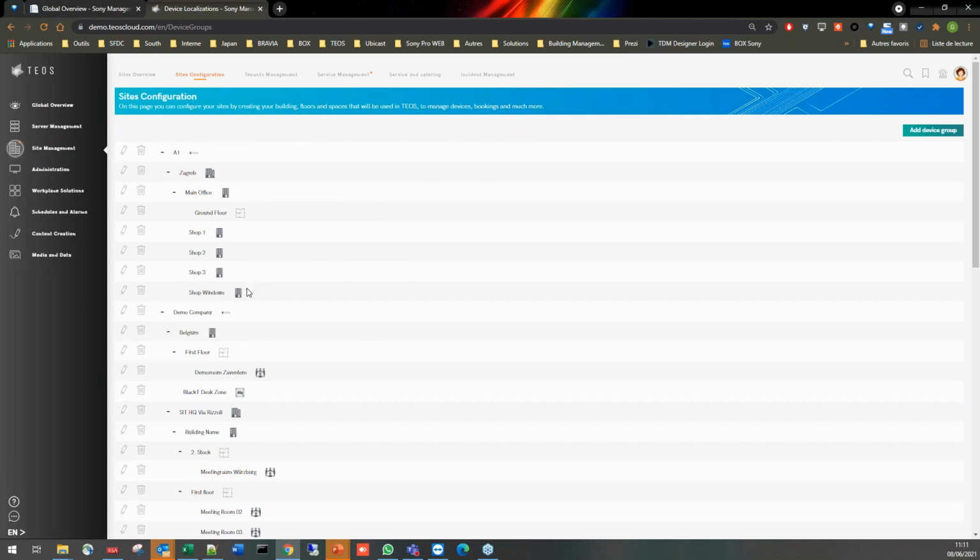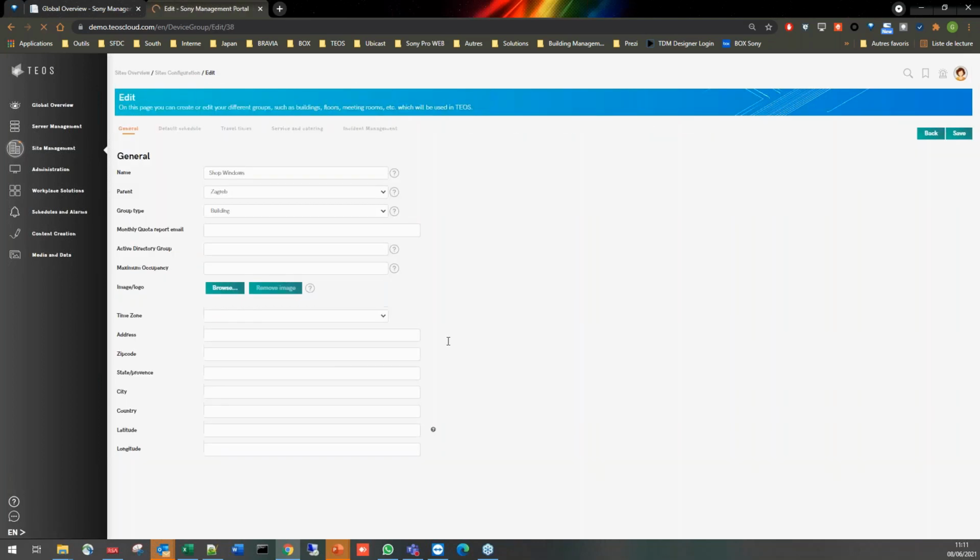Of course, we have added a lot more information into site configuration, basically more directly on the space itself. So if we look now into a building, for example, we have added one main functionality, which is time zone management, because from a cloud point of view, or even now with more and more users with multi-sites in multi-countries, time zones can be managed. This is done on a site or building point of view.